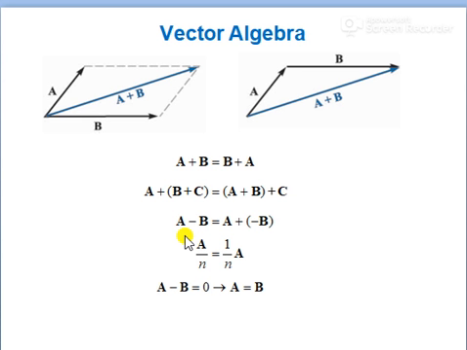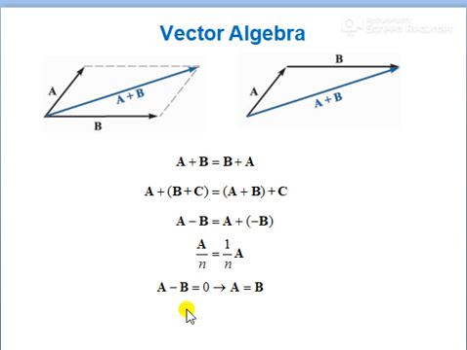Now we jump to vector algebra, right? Algebra means addition, subtraction, multiplication, etc. that can be performed with vectors. In this section the following mathematical operations with vectors are discussed, right? So here you can do a scaling operation, an addition operation and a subtraction operation.